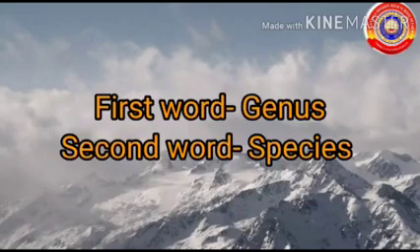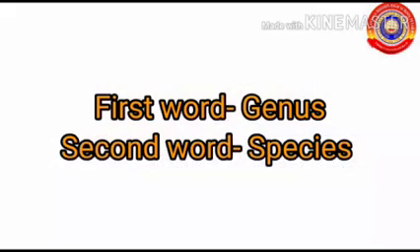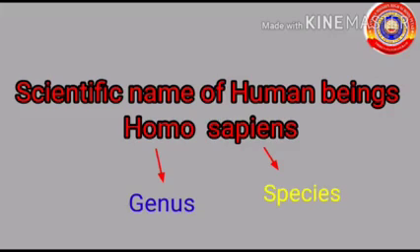The first word of the scientific name indicates the genus and the second word indicates the species. By this method, the scientific name of an organism is the same all over the world. According to this, the scientific name of human beings is Homo sapiens.